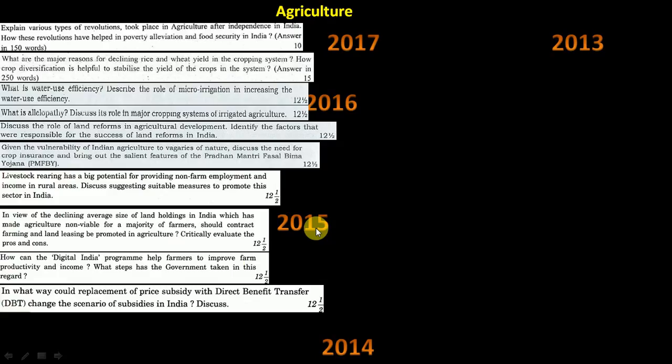They asked that question also. So that's what I told: if it is in the news, it will be asked. Then direct benefit transfer. Again, it is there for fertilizer subsidy, for kerosene subsidy, and it is being introduced for more and more things. So again, direct benefit transfer is important.